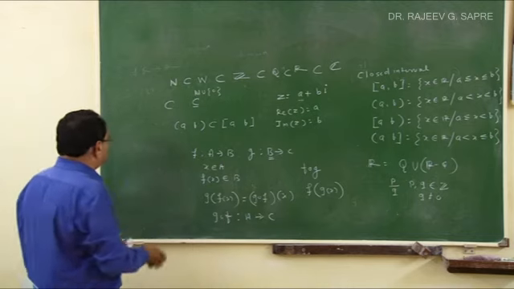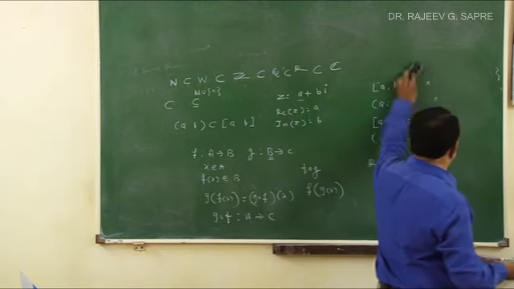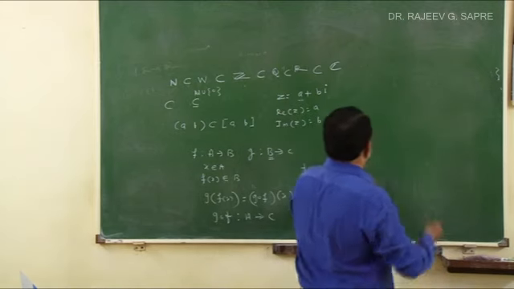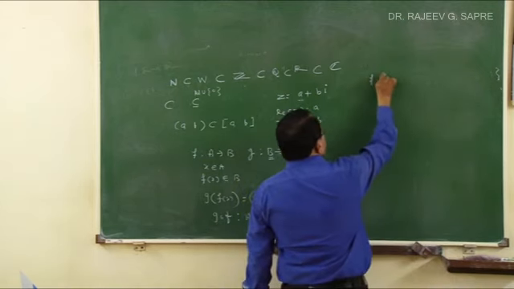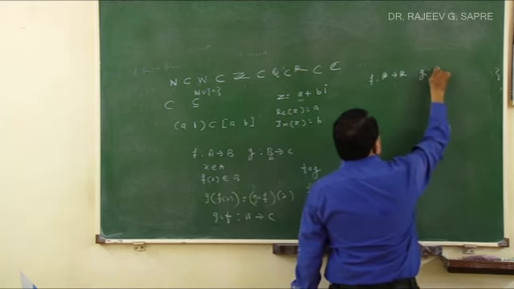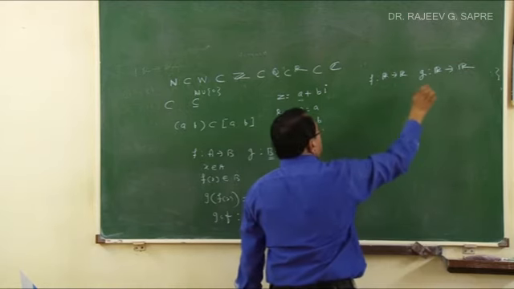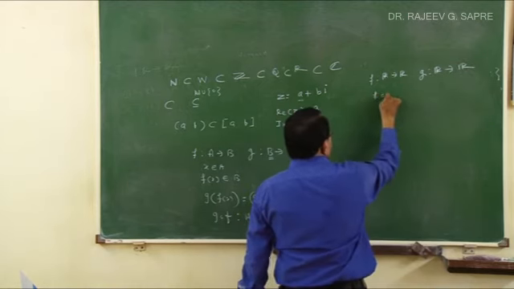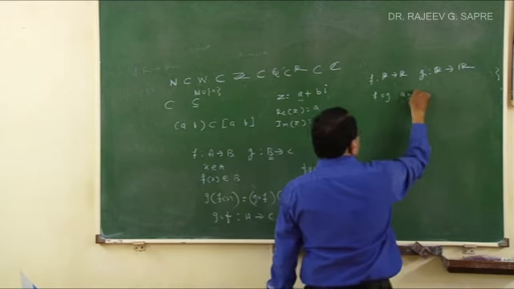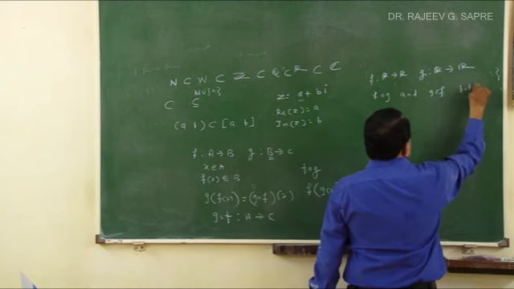Now suppose I have a function f from R to R, and another function g from R to R. Now it is no problem, because everything is R to R. So here f circle g and g circle f both exist.